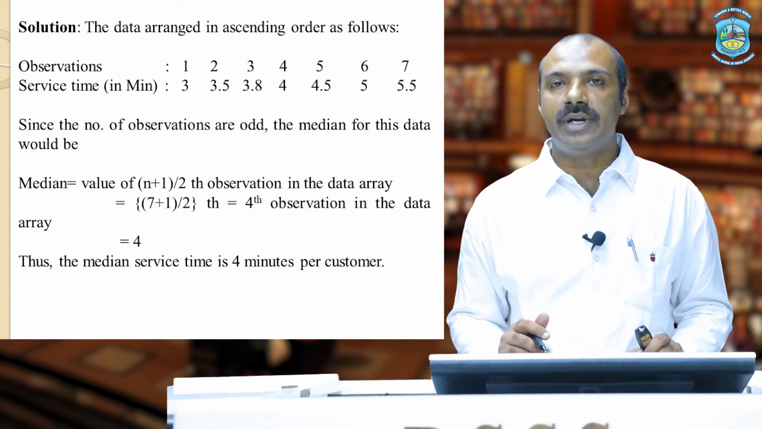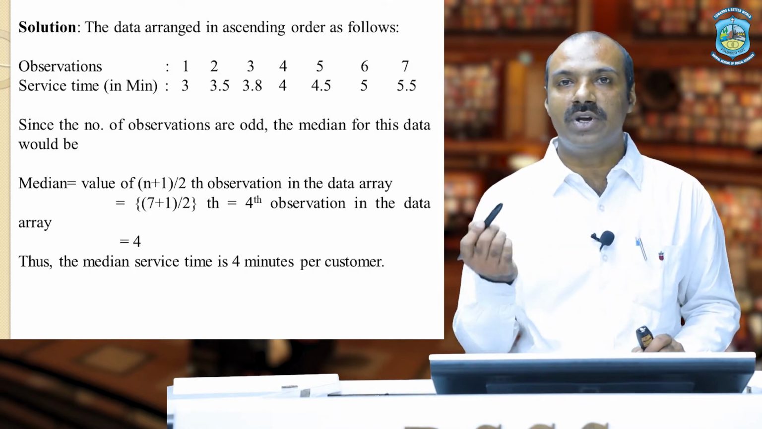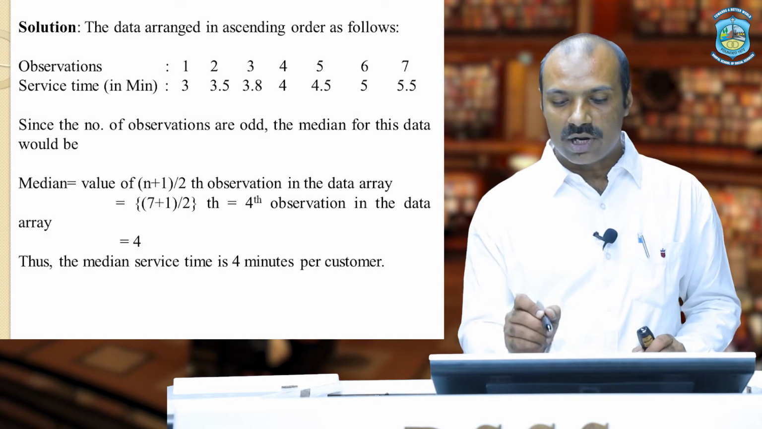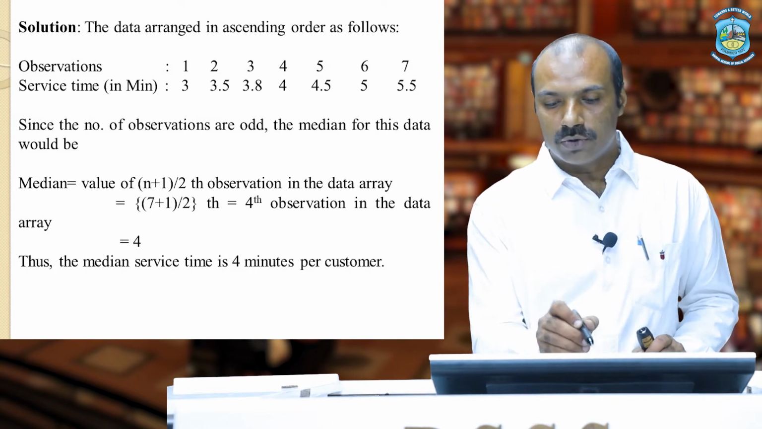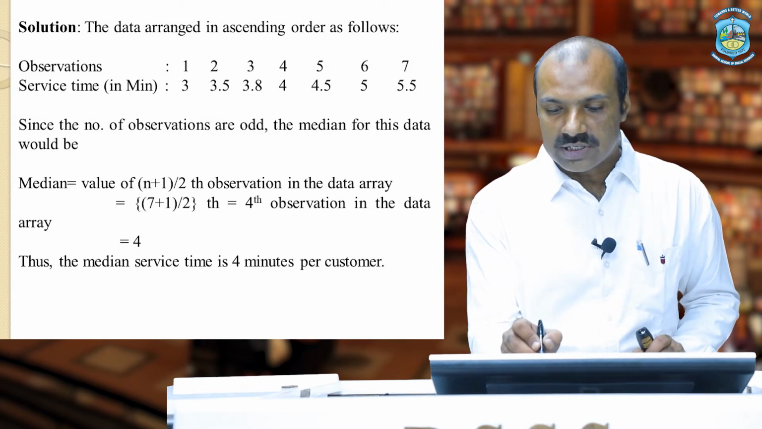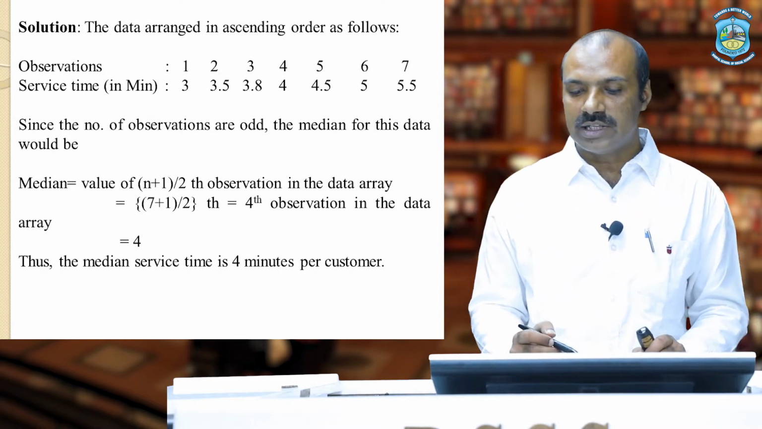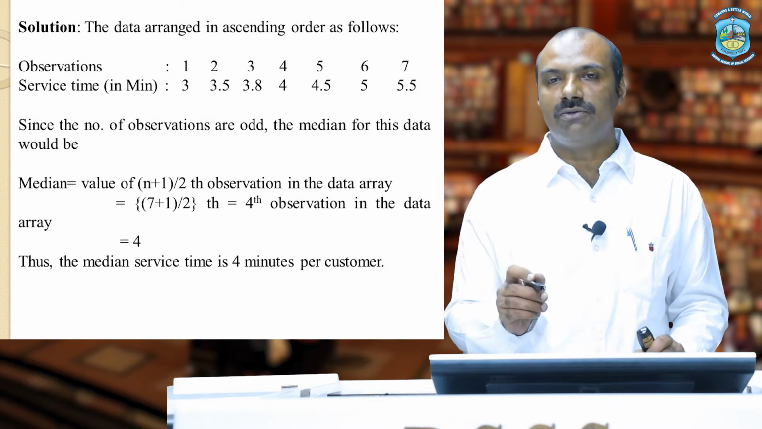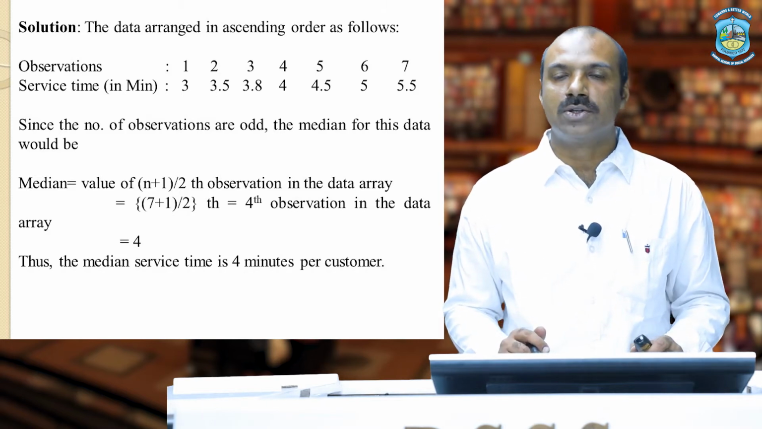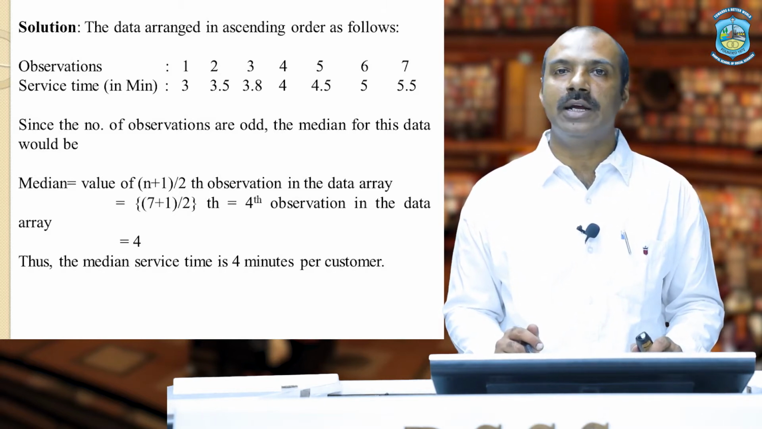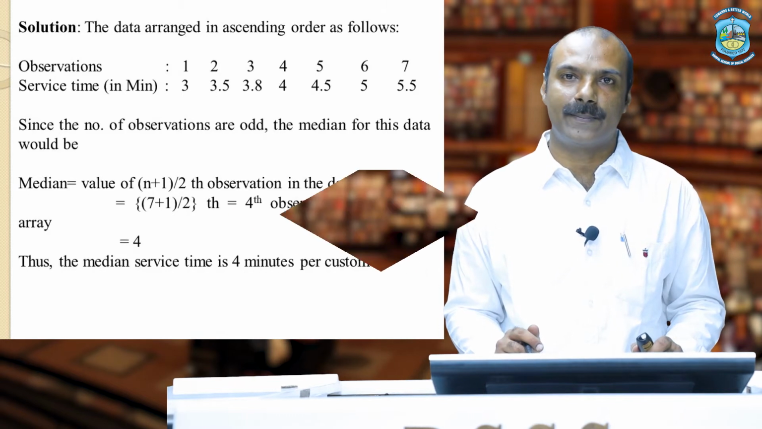Now, 4 is not the median, 4 is the position where that element lies. So now we look into our table, the fourth position is fourth only. So the element at the fourth position in this case is 4. So the median will be 4. This is how we are going to calculate median in individual series.